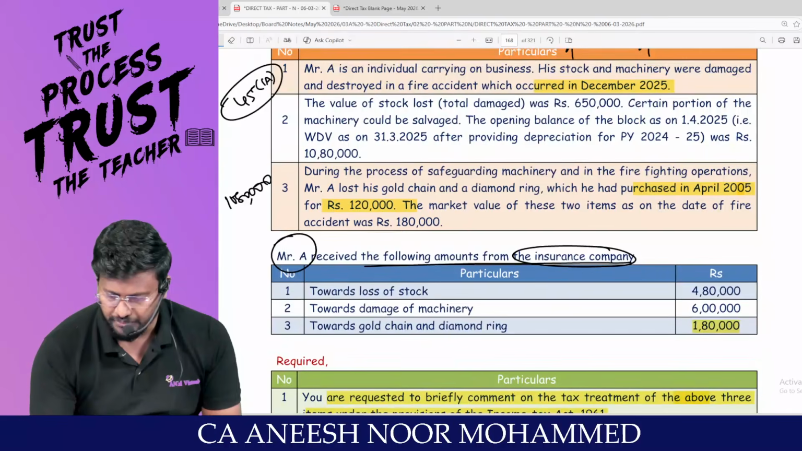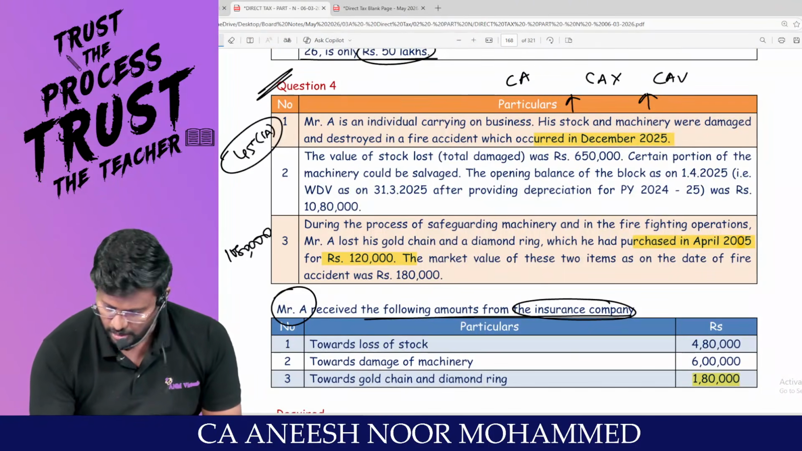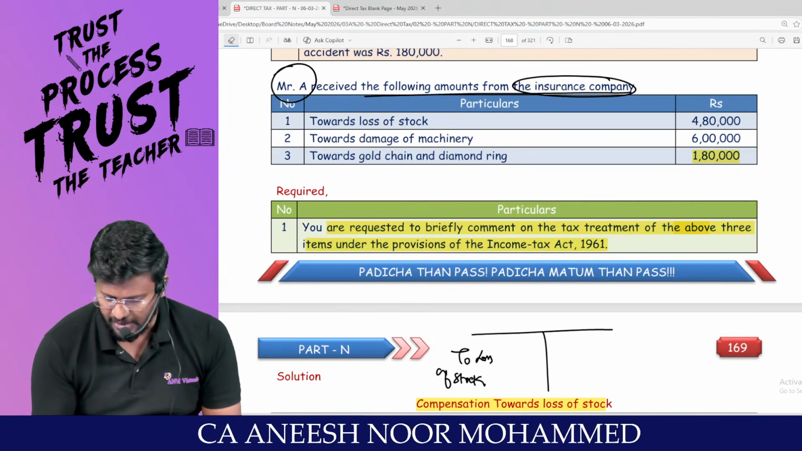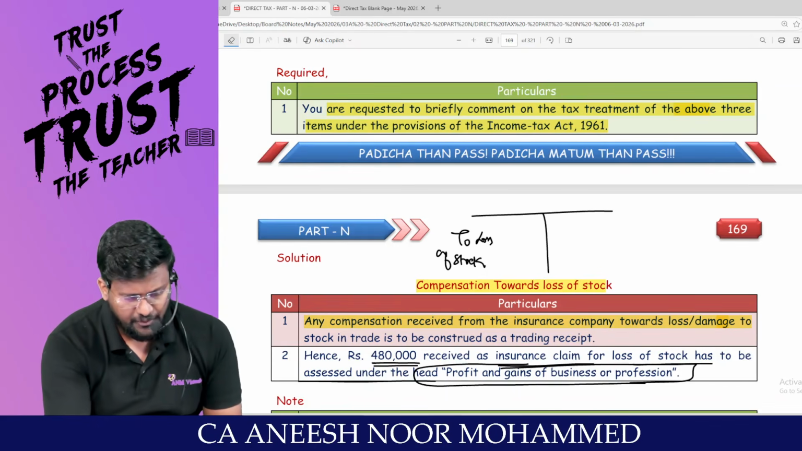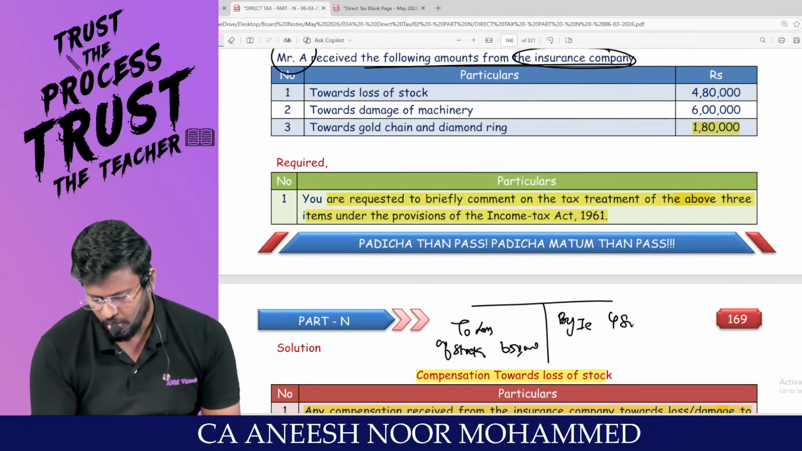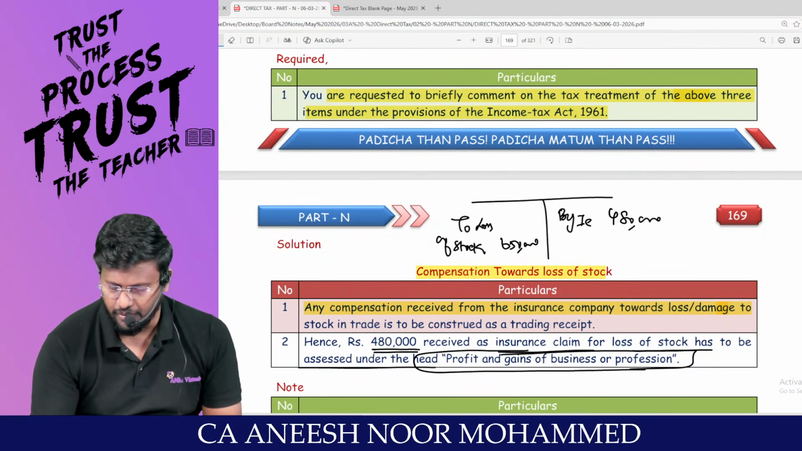What is the value? 6,50,000. Okay, sorry, sir, 6,50,000 should be debited to the P&L account, and the amount received from the insurance company should be credited. How much was received from the insurance company? 4,80,000. Is it net loss or net profit? Net loss. So 6,50,000 minus 4,80,000.